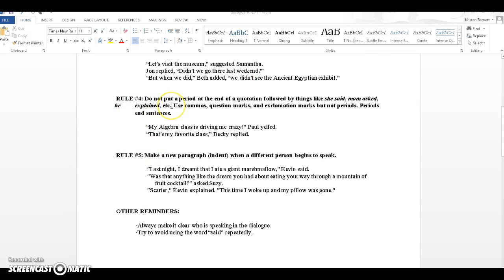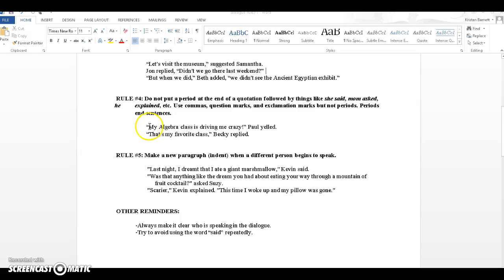Alright, rule number 4: do not put a period at the end of a quotation followed by things like she said, Mom asked, explained, etc. Use commas, question marks, and exclamation marks, but not periods, in these sentences. So it can be confusing if you have "My algebra class is driving me crazy." Paul yelled. Because it looks like it's two different sentences, and like I said before, quotes or dialogue shouldn't really be just the sentence. It can be, you have that right, but it's more correct grammatically.